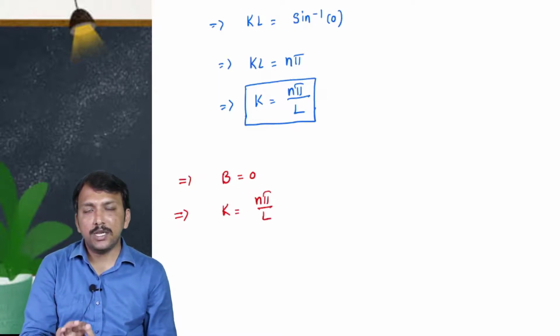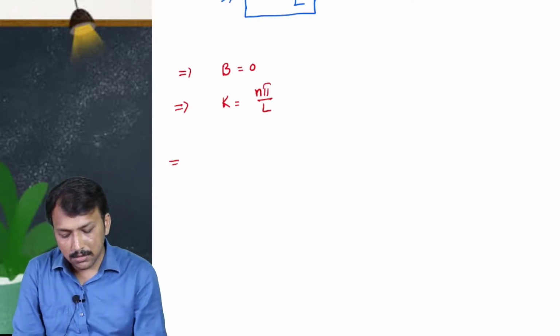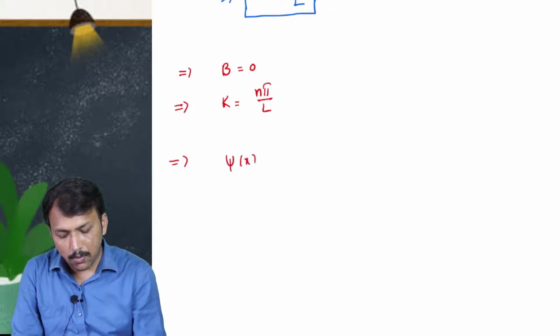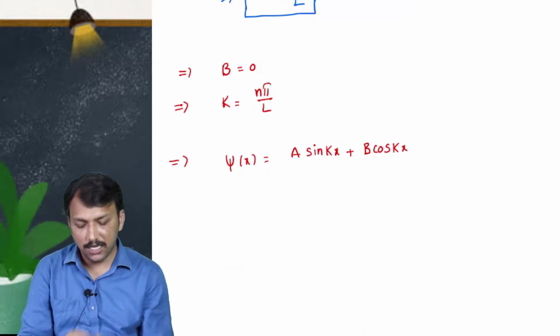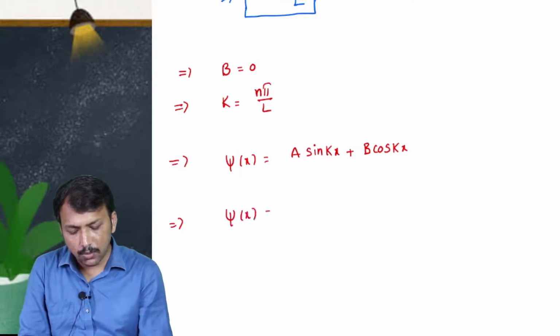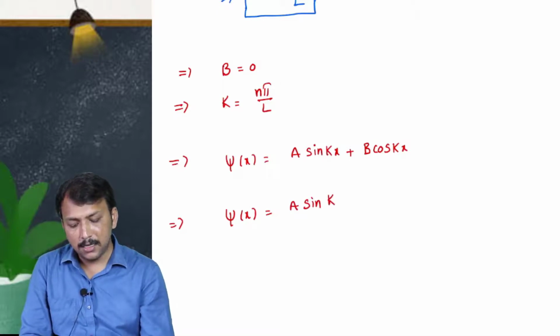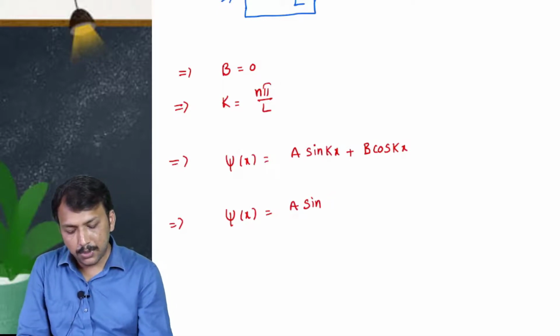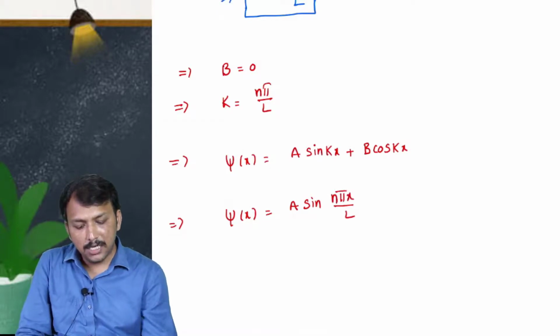Now these two results we have to substitute in the general equation. What is the general equation? The general equation is psi of x is equal to A sin kx plus B cos kx, right? Now we will substitute these two results in this equation. By applying those two results, we will get psi of x is equal to A sin kx, where instead of k we can substitute n pi x by L, and B is 0, obviously the second term becomes